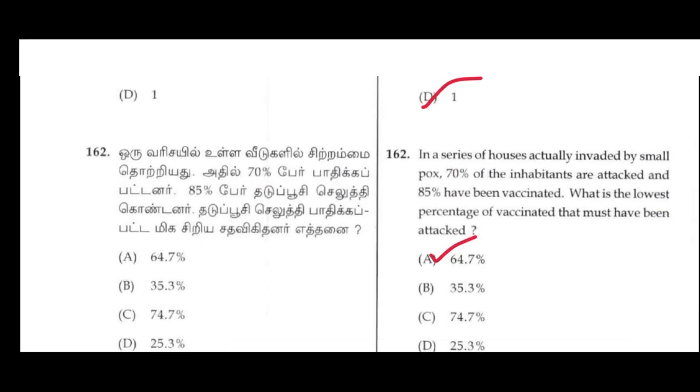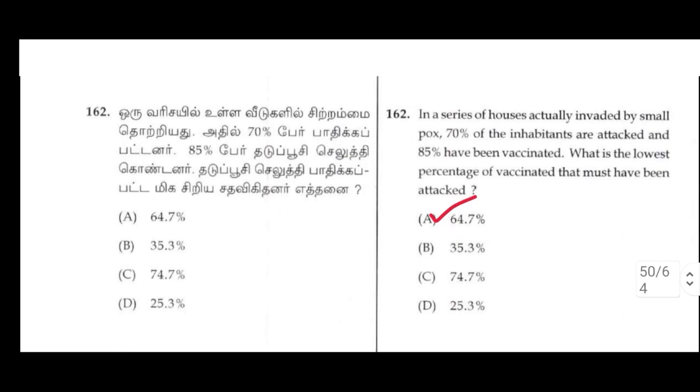162. In a series of cases of smallpox, 70% of inhabitants are attacked and 85% have been vaccinated. What is the lowest percentage of vaccinated that must have been attacked? A option, 64.7%.